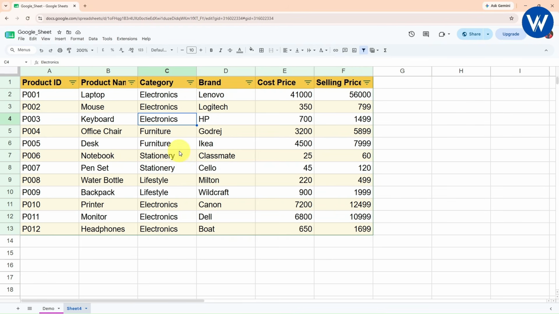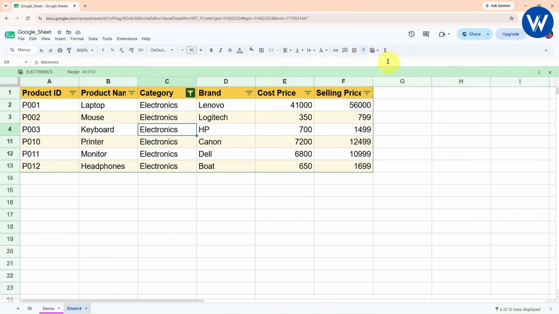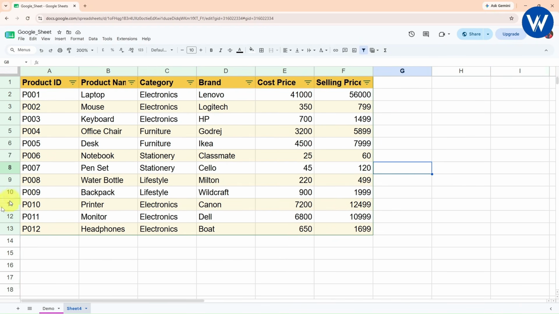So this is the power of using this filter view, guys. So basically no need of applying the filter each time. We can save the filter as filter view. So just by clicking on the filter view, we can see the complete record of that particular data. I hope you guys understood.